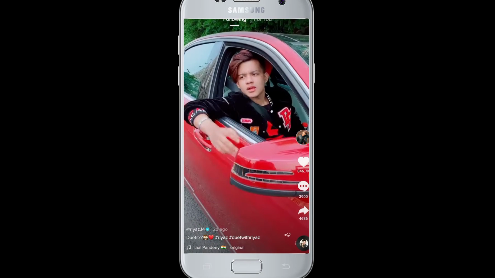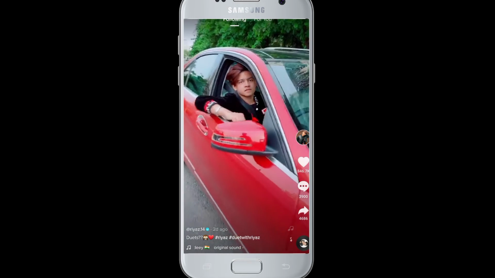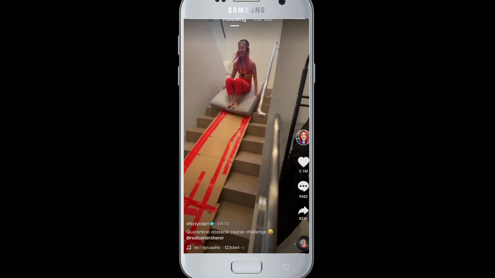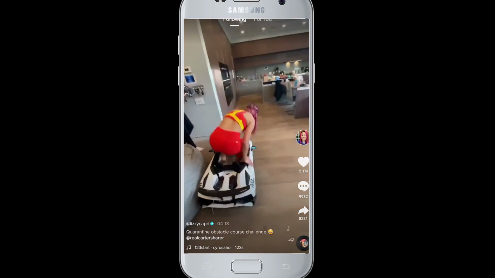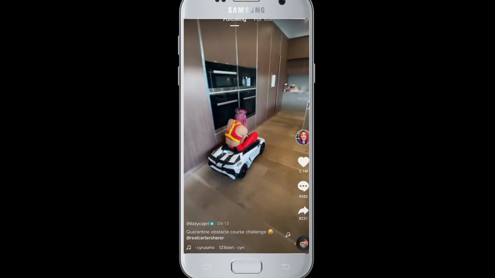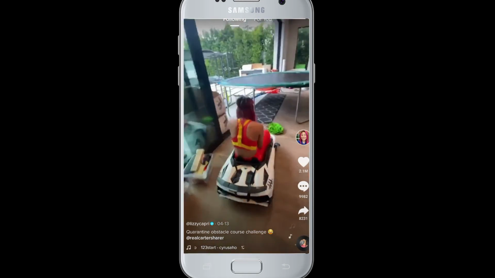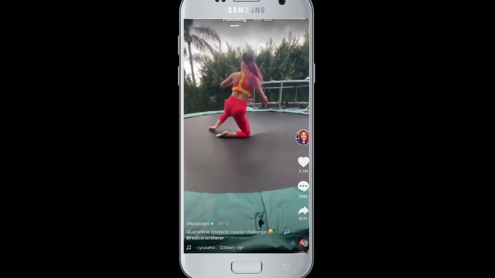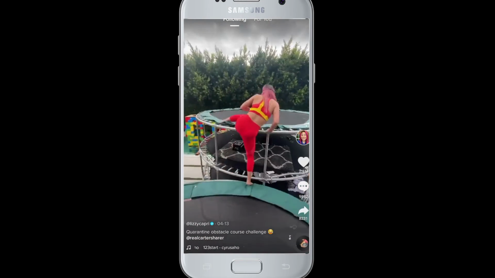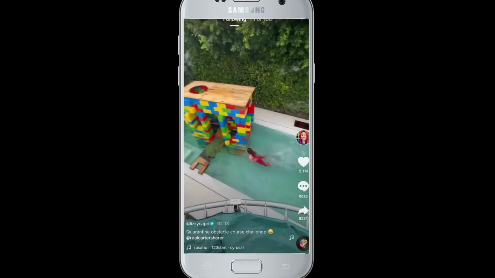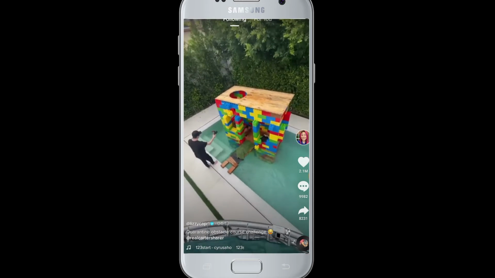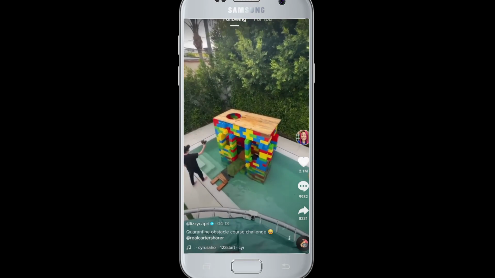Moving on to today's topic, what are the TikTok alternatives? As you know, TikTok is one of the very popular applications these days worldwide. Almost everyone is using TikTok. In some countries it has been banned for some reasons, but people are also finding ways by developing new applications that are similar to TikTok.